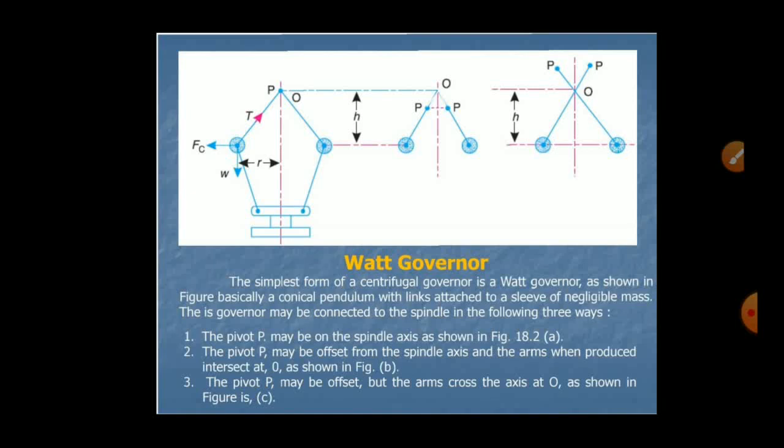The simplest form of centrifugal governor is a Watt governor, as shown in the above figure. Basically, a conical pendulum with links attached to a sleeve of negligible mass. The mass of the balls is negligible.